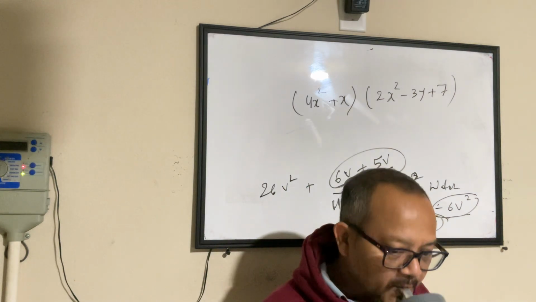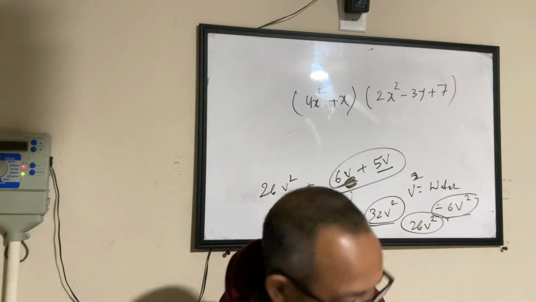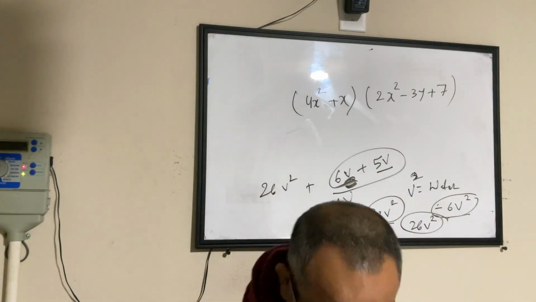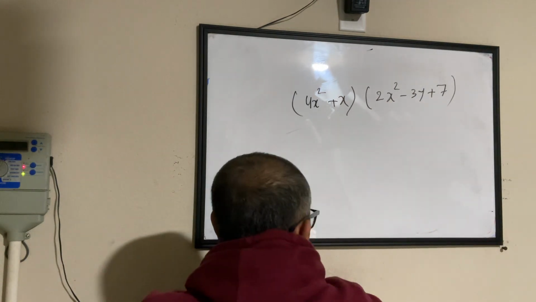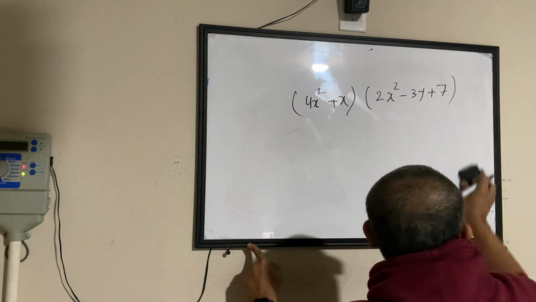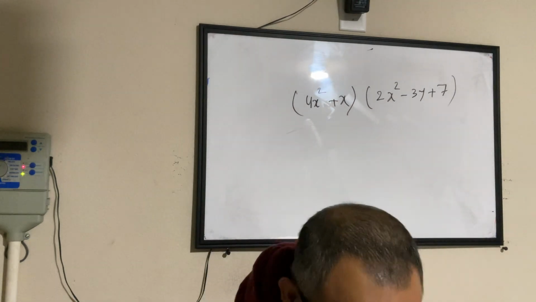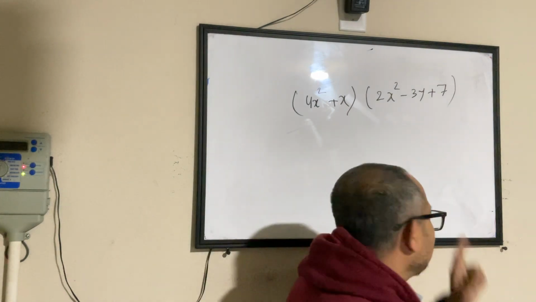I got the answer. How much is the answer? It's 24x squared. Wait. Remember this, your teacher is not as intelligent as you. As simple as that. So you have to go slow.